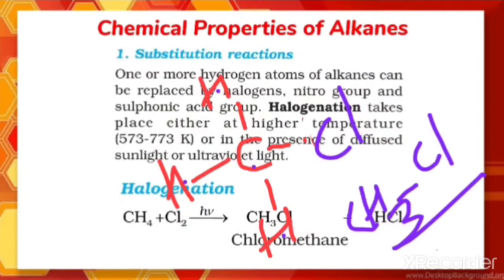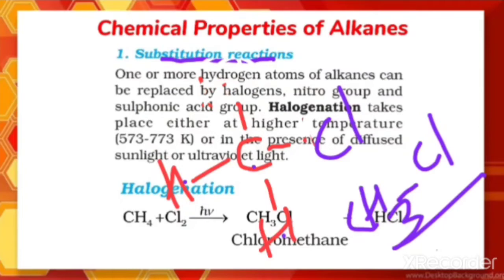So what I did here is replace one of the hydrogens and substitute a chloro, or halo, group in the place of hydrogen. That is what is called substitution. Why is it substitution? Because one group is substituted in the place of the other. That is why it is called a substitution reaction. I can remove one more hydrogen from here. So one or more hydrogens of an alkane can be replaced by halogen. One hydrogen I already replaced, and now I will do the same with another one.